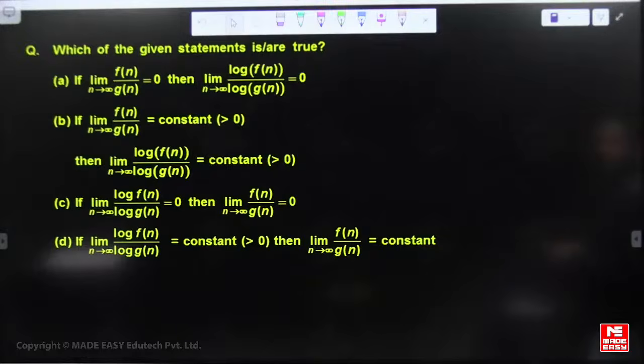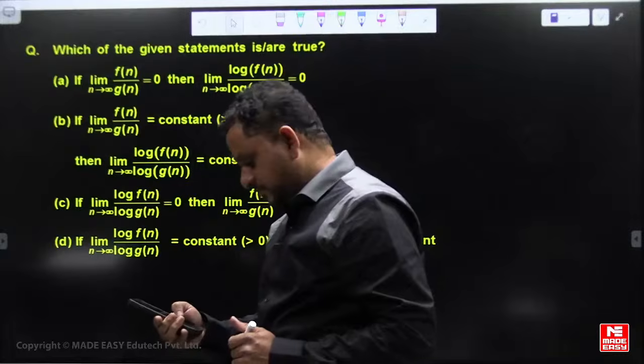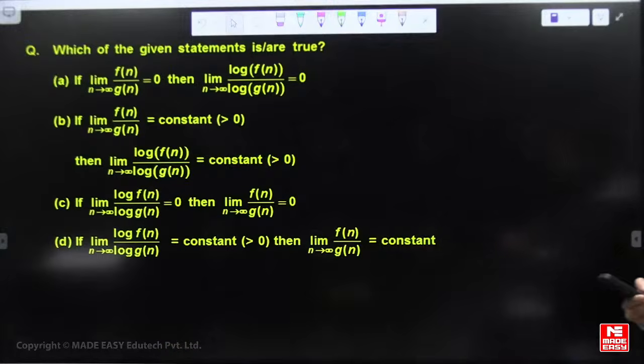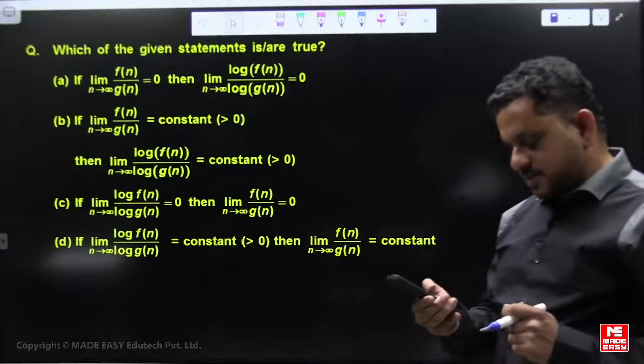How is preparation? Please revise all the material related to algorithms. The class notes which we studied in MadEasy offline or online classes are more than sufficient, and solve the PYQs. Just revise the notes multiple times. There is no chance of questions going beyond the class notes. Linked list is a data structures topic, and it is done there, so linked list questions are not part of this algorithms session.